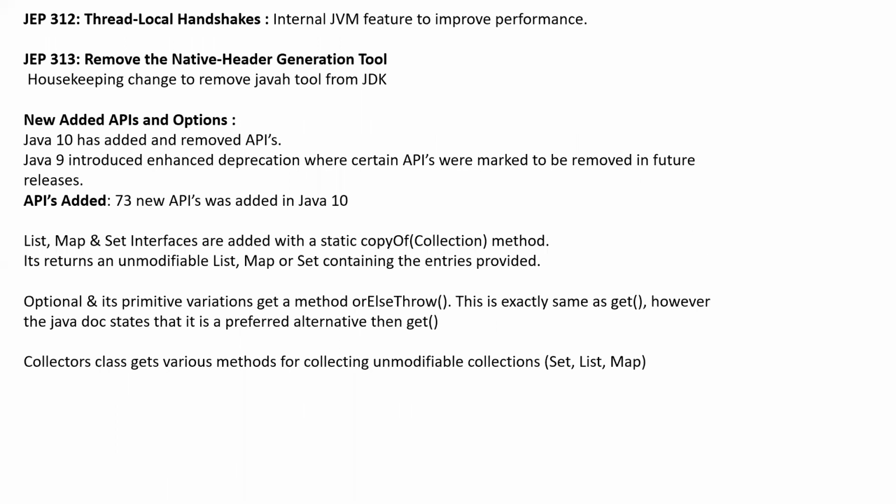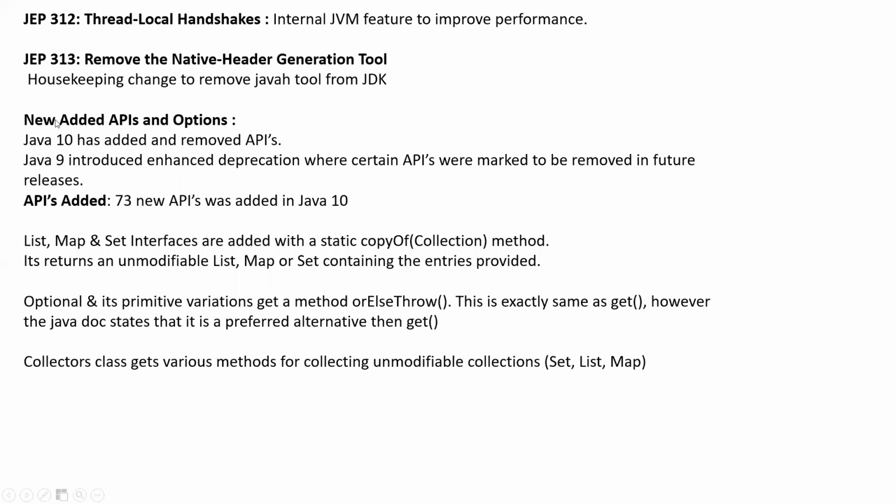Next topics are the final topics, the JDK Java 10 features. The first one is thread-local handshake. This is something very internal to the JVM, added to improve performance. The next one is removing the native header generation tool. There was a javah tool in the JDK, and they have just cleaned it up since it is no longer required, so they have removed it.